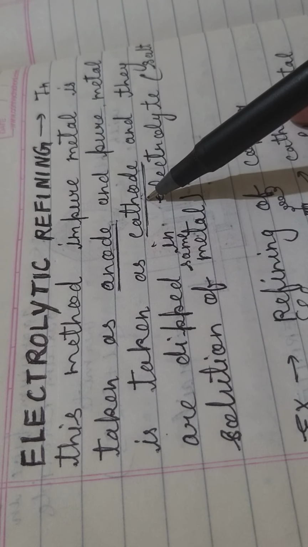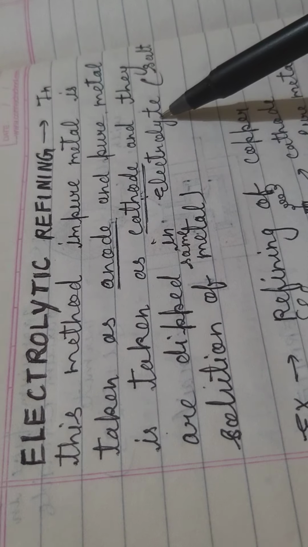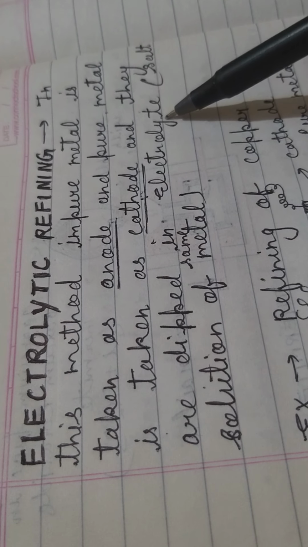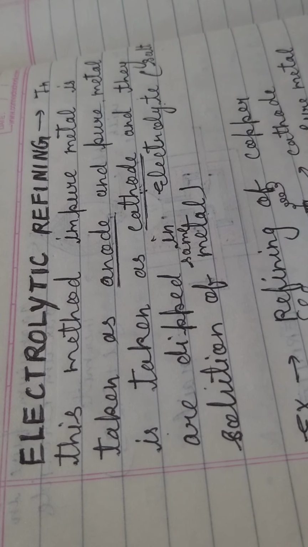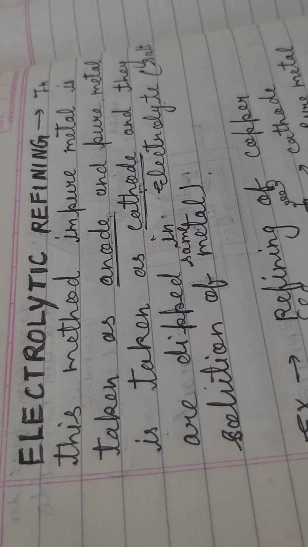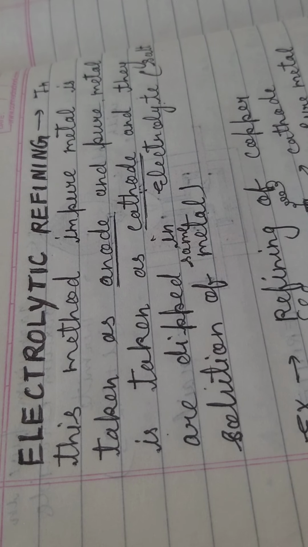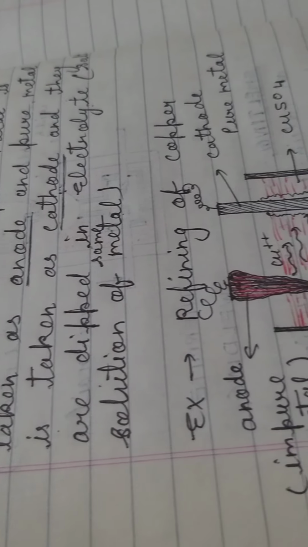These are the two important points you have to understand. They are dipped in an electrolytic solution, which is a salt of the same metal. Suppose we are doing the refining of copper, then it should be dipped in copper sulfate, not zinc sulfate. Copper should be dipped in copper sulfate.